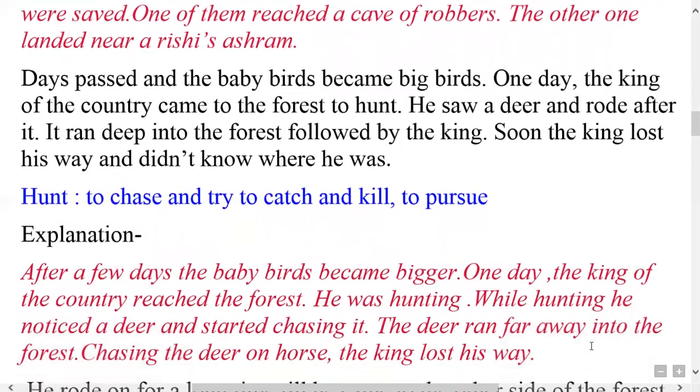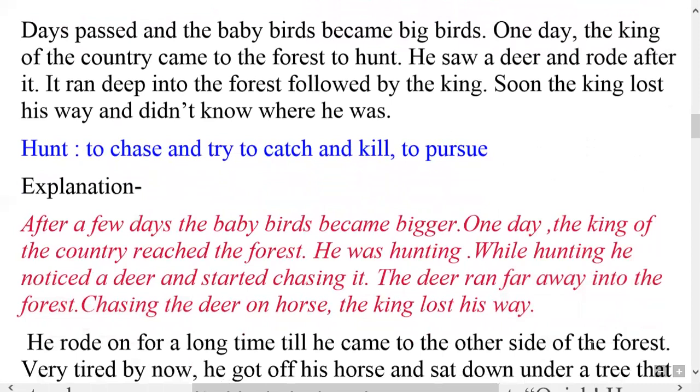Days passed, and the baby birds became big birds. One day, the king of the country came to the forest to hunt. He saw a deer and rode after it. It ran deep into the forest, followed by the king. Soon, the king lost his way and didn't know where he was. These are the lines from your book.